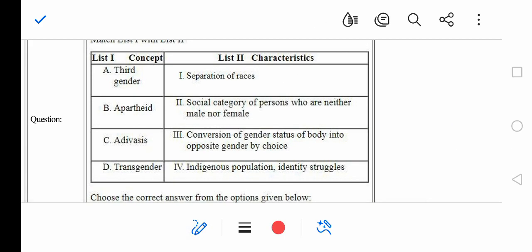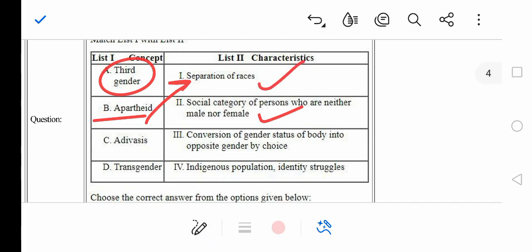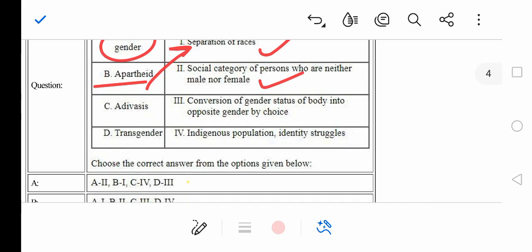So it's again match the column 1, okay? Third gender, we all know, is a social category of persons who are neither male nor female, right? Apartheid refers to separation of races, right? We all know this. And Adivasis can be defined as the indigenous population, right?